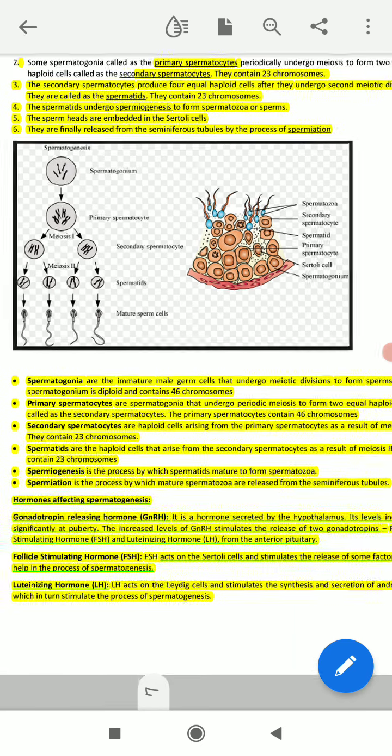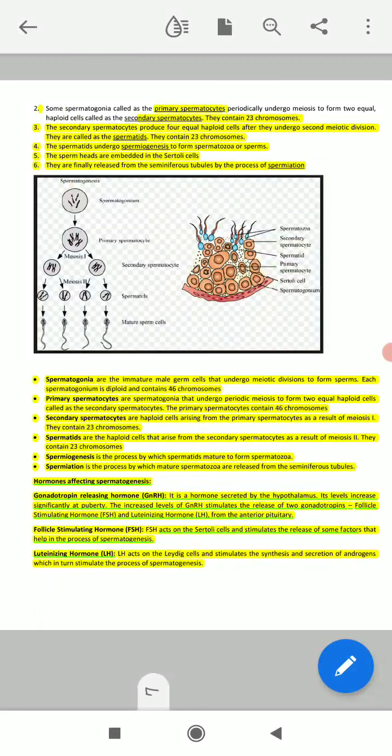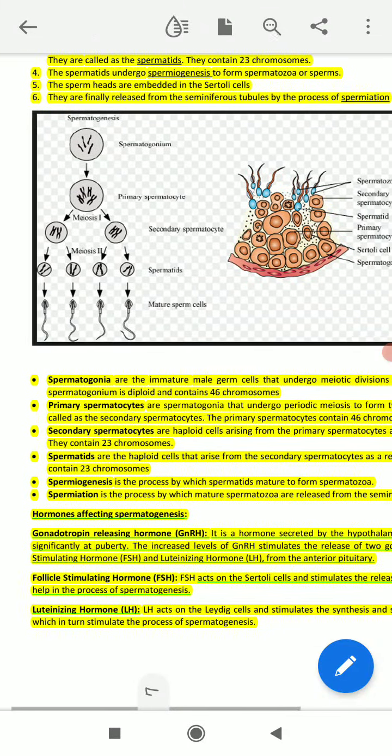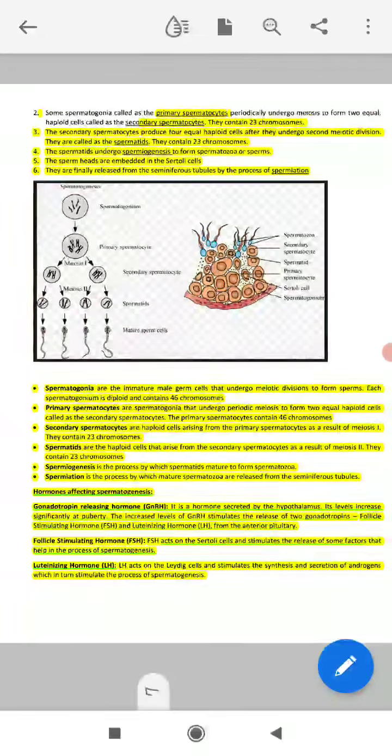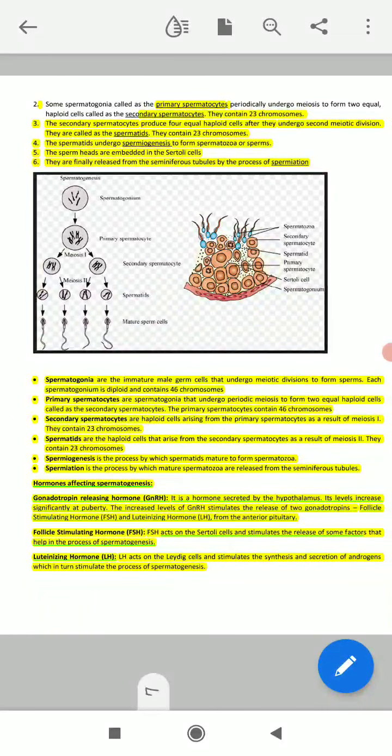But how does this GnRH act? It stimulates two hormones, the FSH, and the LH, the luteinizing hormone. I think these hormone names are quite familiar to all of you, because you have already studied the functions of FSH and LH in your class 11. So the follicle stimulating hormone acts on the Sertoli cell and stimulates the release of some factors that help in the process of spermatogenesis.